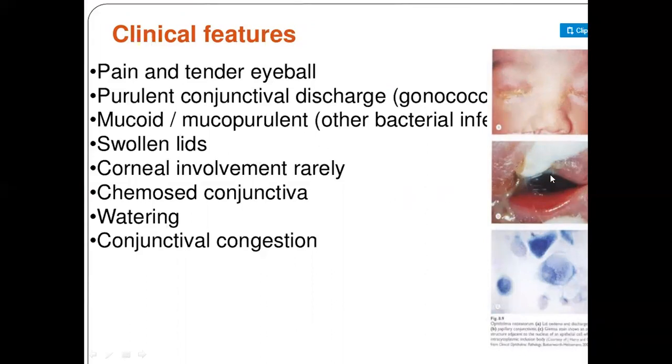Swollen lids, the lids will also be swollen. In this picture also you will see the lids swollen. Then corneal involvement: rarely, the cornea is involved. Then chemosed conjunctiva, then watering, meaning watery discharge will also be present from the eye. Then conjunctival congestion, the congestion will also occur in the conjunctiva.